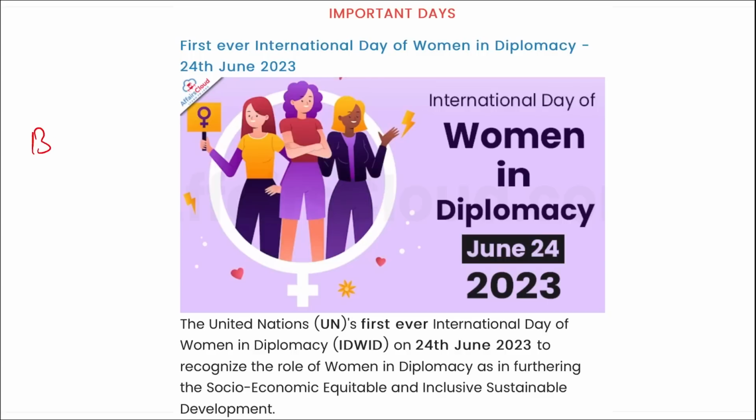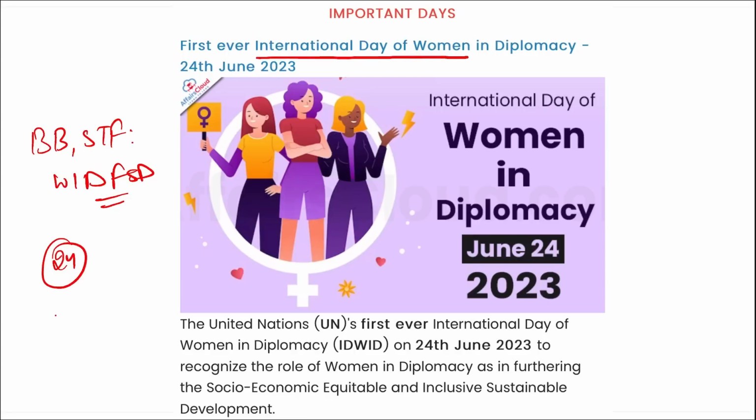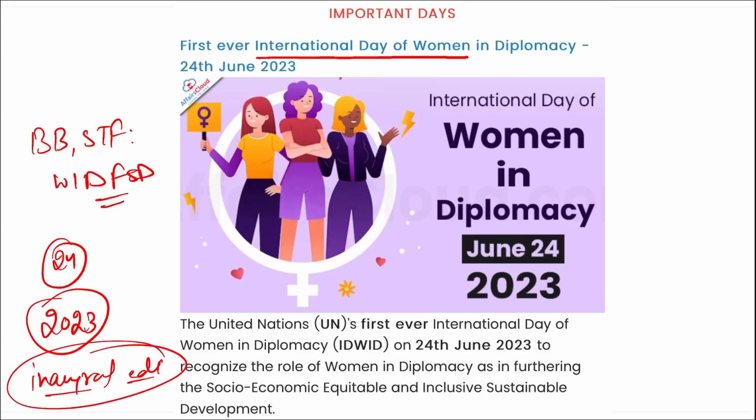I repeat, breaking barriers, shaping the future, women in diplomacy for sustainable development. Correct? Then remember, on 24th of June every year we observe this International Day of Women in Diplomacy, and this year in 2023 it was the inaugural edition. So we can say inaugural edition or the first ever edition of the International Day of Women in Diplomacy is observed on 24th of June.